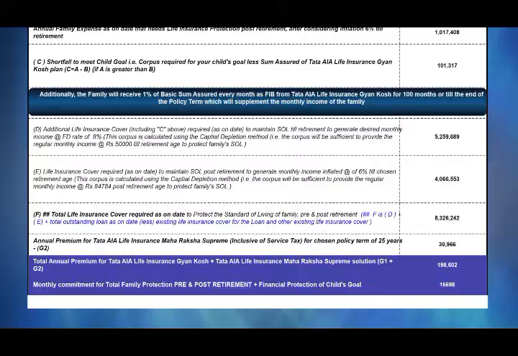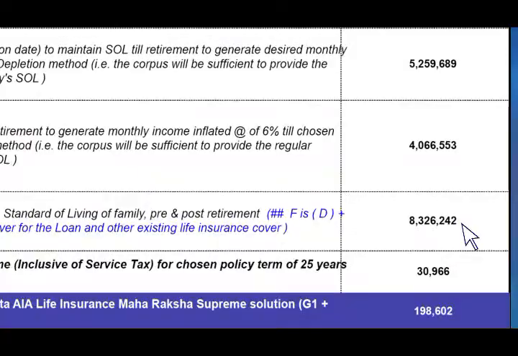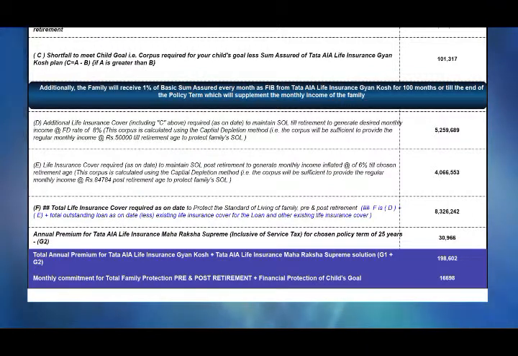So the total is a combination of these two. So the total life insurance cover required so that your family standard of living, pre and post, is maintained: pre 100%, post 75%, plus the shortfall of your child's goal of 1 lakh. So the total amount comes to 83,26,242. This is taking into account your existing life insurance cover of 20 lakhs that has been reduced.